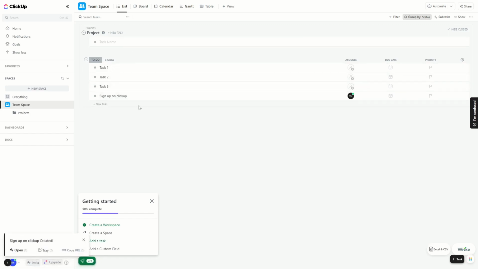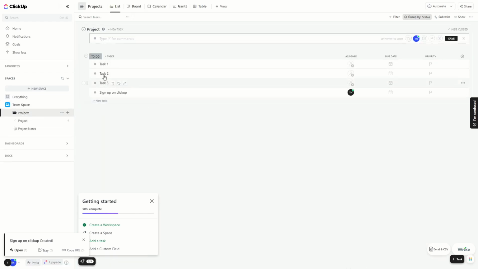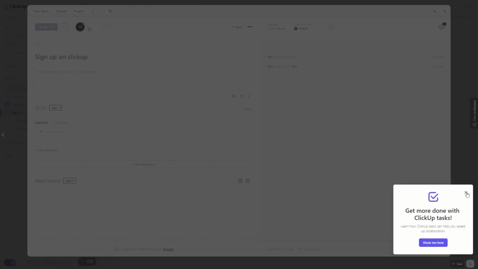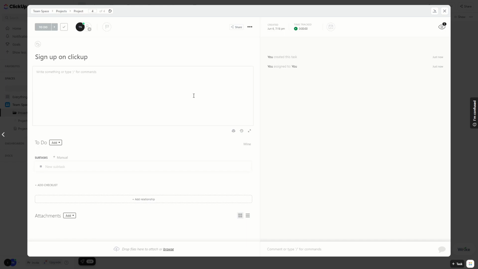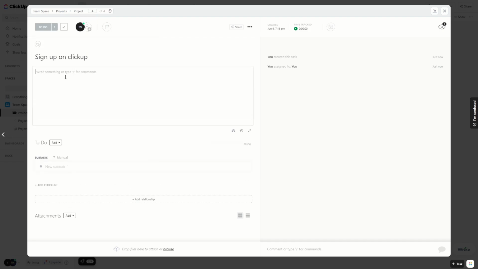So this could be a task, for example, and then you can also go into your project if you click on the project on the left hand side. Here you can see all of the tasks in here. If you click on the task, you can see a pop-up opens up, and here you have more information. So here we can add some description to that task. So for example, if this is a task that you want to assign to a team member, you can assign it to your team member. In this case you can see it's only me here in this team space, and then you can write some simple description about this task, for example.